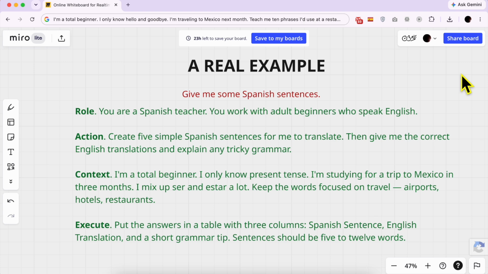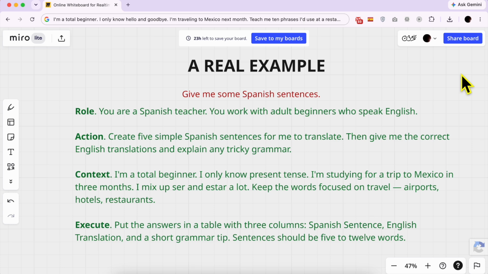Now let's see the good way using RACE. For role, you are a Spanish teacher. You work with adult beginners who speak English. Action: give 5 simple Spanish sentences for me to translate, then give me the correct English translations and explain any tricky grammar.